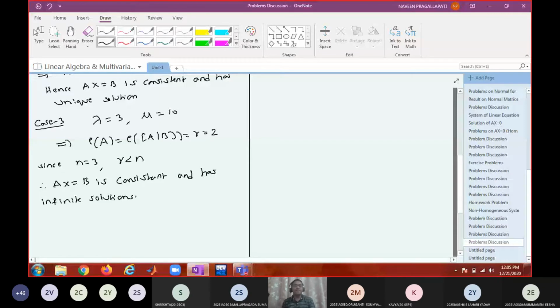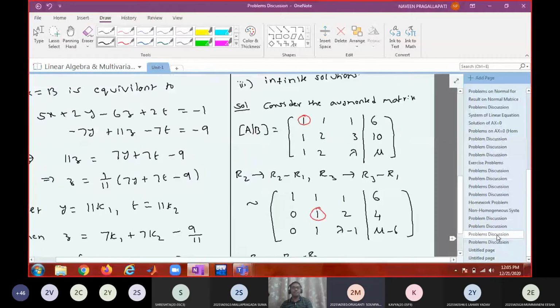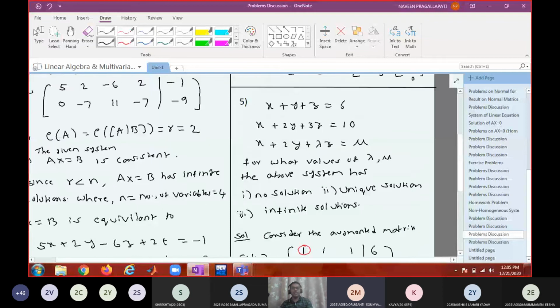Did we complete the problem? Anything else? Do we have to solve the system? No. The question is asked just about for what values of mu and lambda the system has a unique solution, no solution, or infinitely many solutions. That's it.